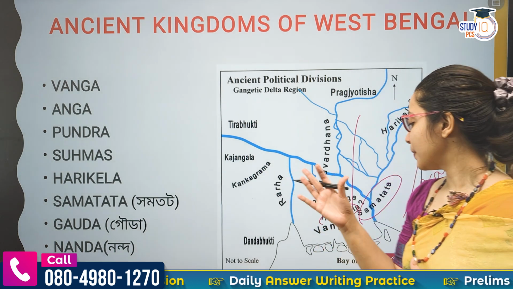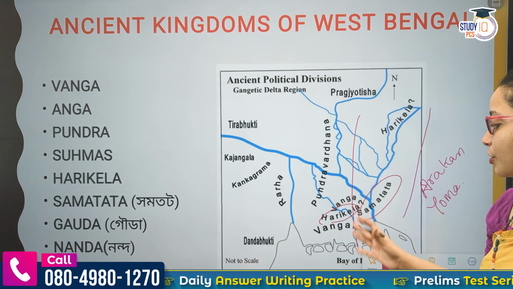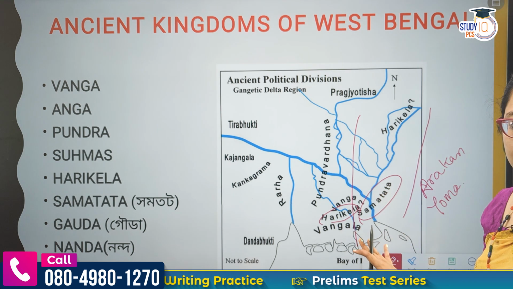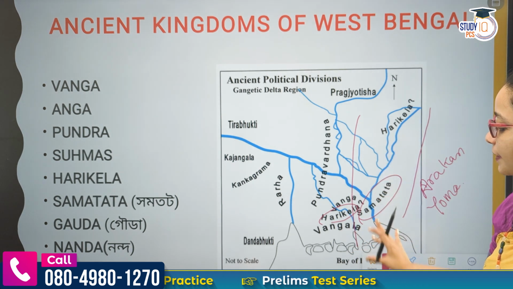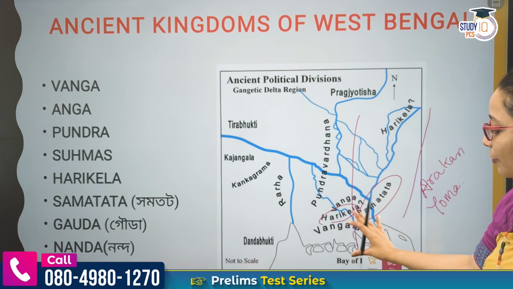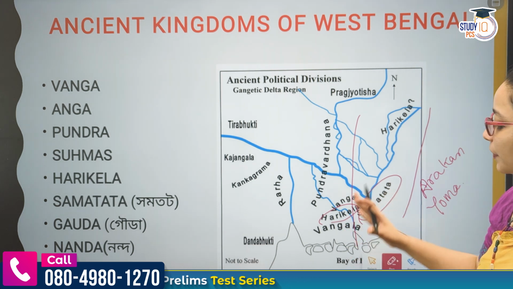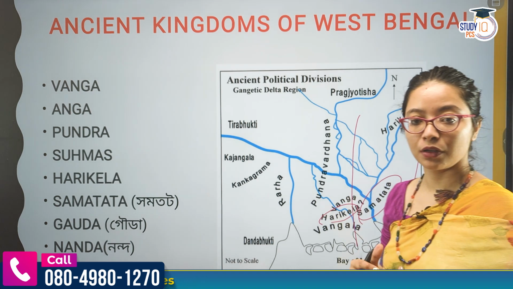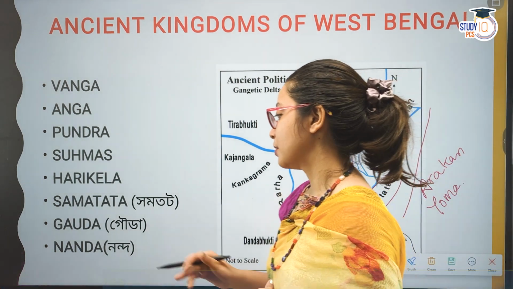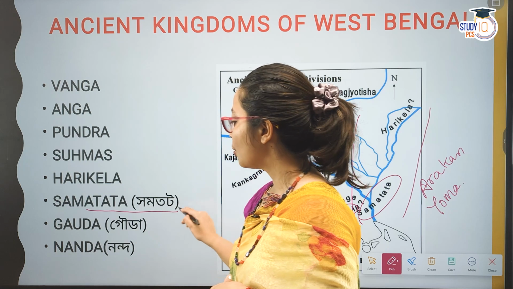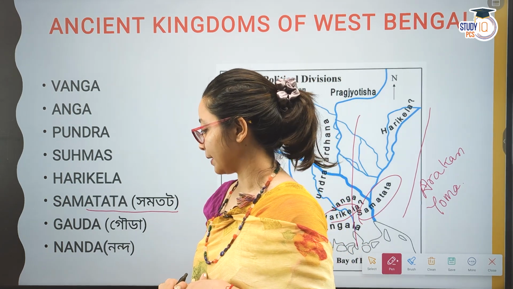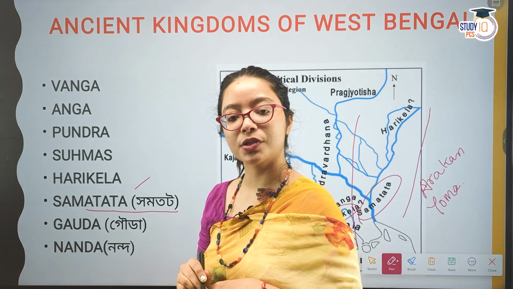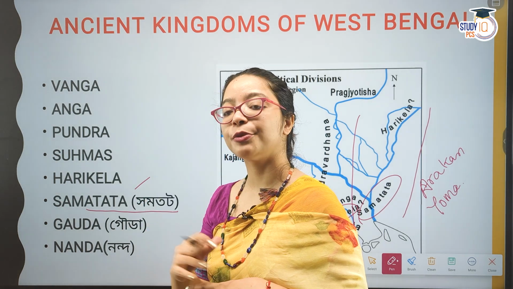Just as when we saw Vangala, the river system lies to the east of Vangala. So the river is actually separating Vangala or Vanga and Samtat. So Samtat is in the part of what we today call northeast India. Samtat is very important from the perspective of certain things. First, we find an explanation about this dynasty in a very famous place.